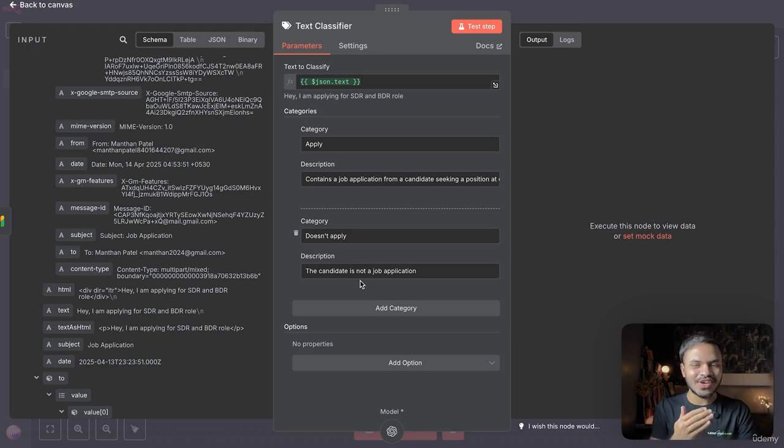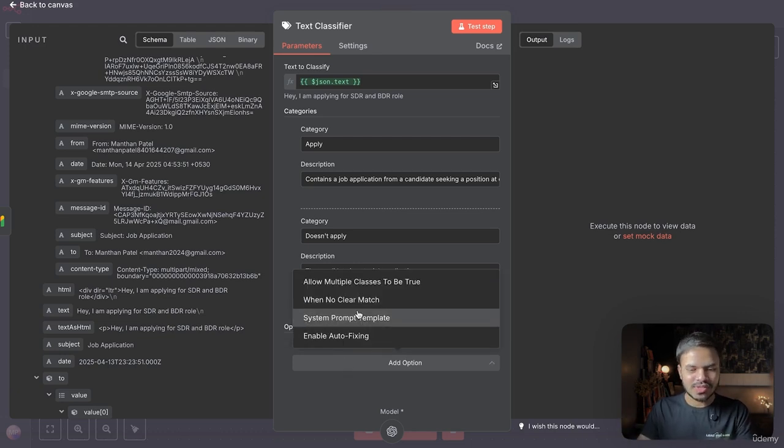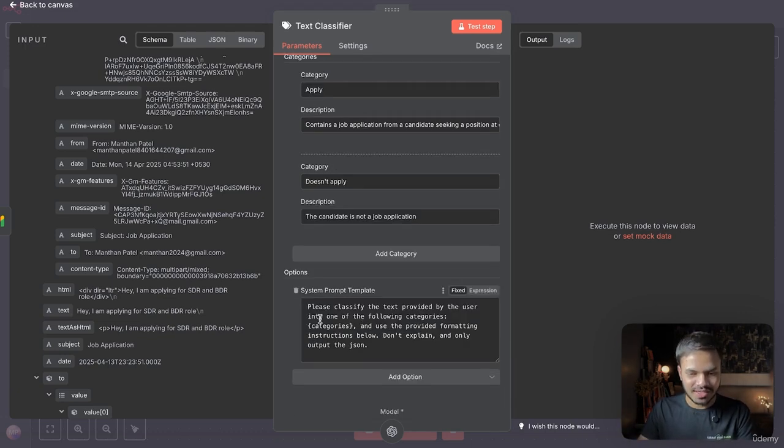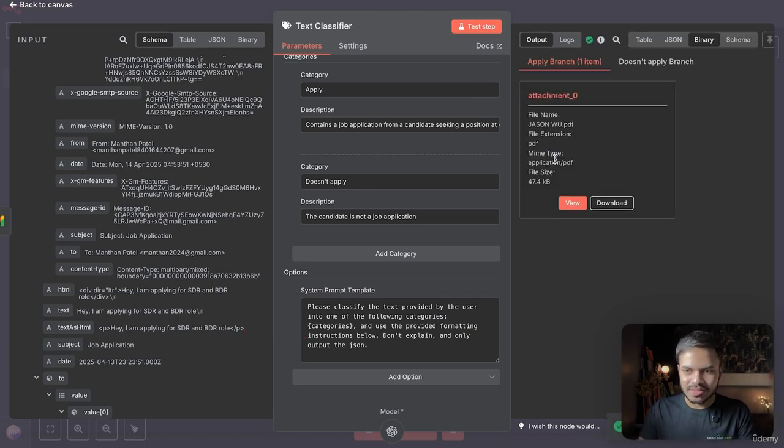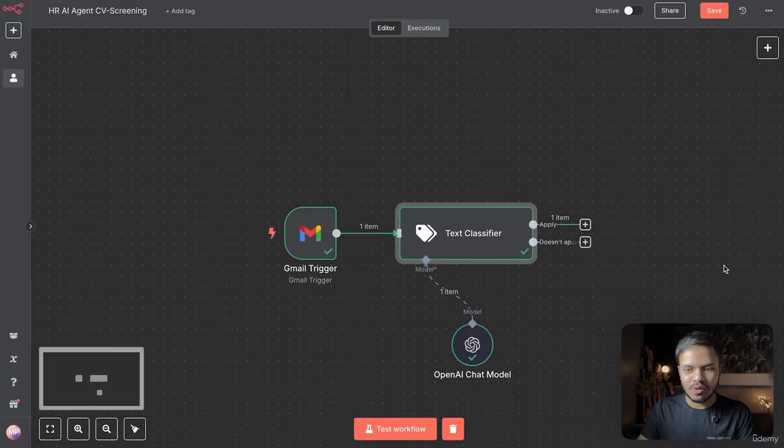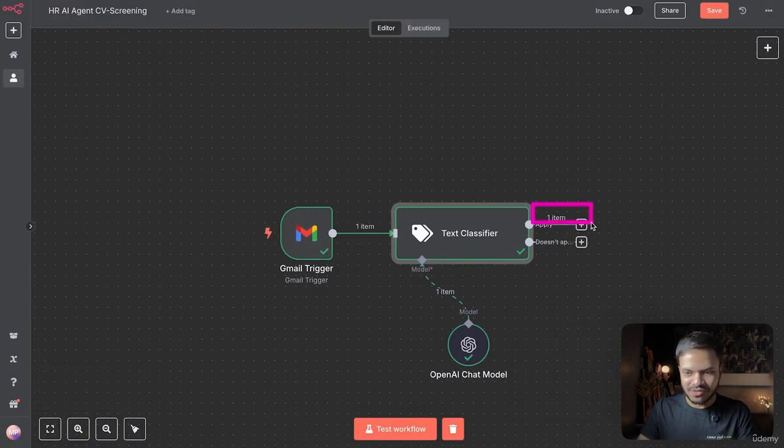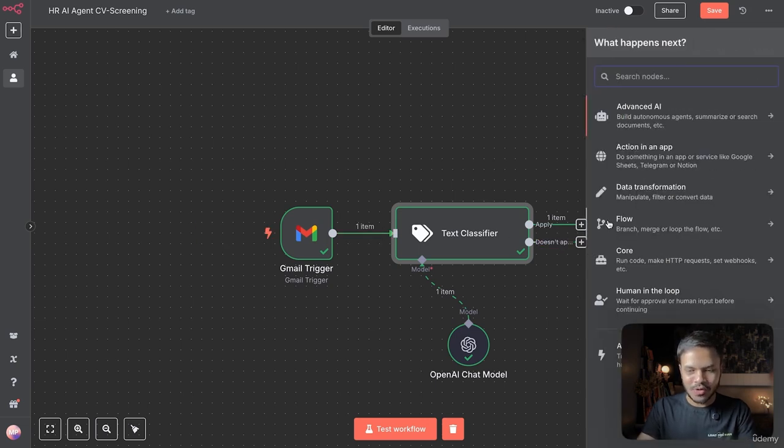The candidate is not looking for a job application. And we can also add a system prompt to it. We can use the default system prompt, it will do fine. So let's test our step. Awesome. So it was able to find out that this email contains a job application or job opportunity, and that's why there are two branches, right? One for apply and second for does not apply. So it was able to find out that this email goes to the apply branch. So if we go back, you can see we have two branches. So in the apply branch, we have one item which is the email and the CV, and in the does not apply branch, we don't want to do anything.